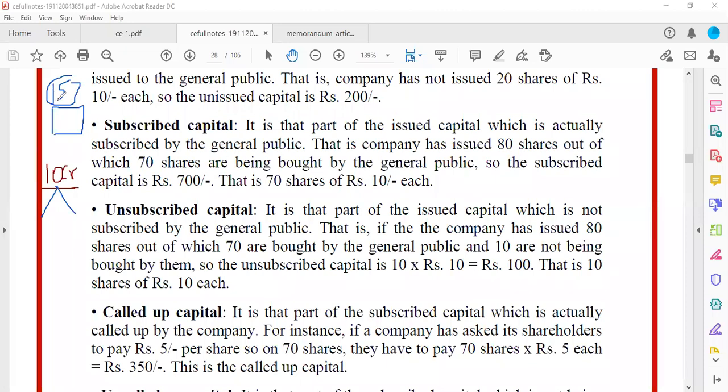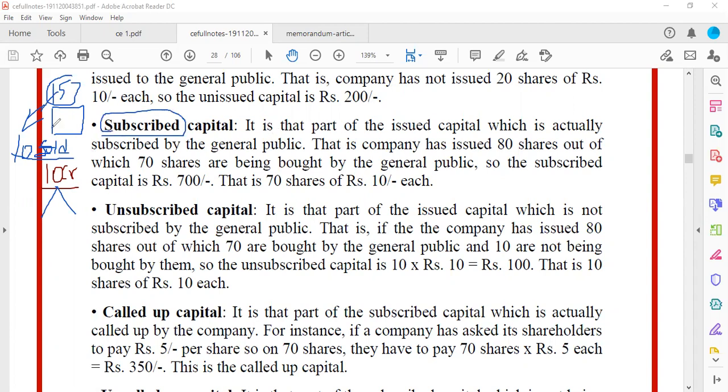So out of 15 varieties of sweets that I have prepared in the sweet shop, let's say 10 varieties of sweets are completely sold out. There is not even one piece of sweet left. So those 10 varieties of sweets which are sold out will become the subscribed capital.